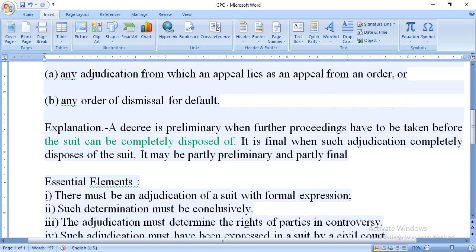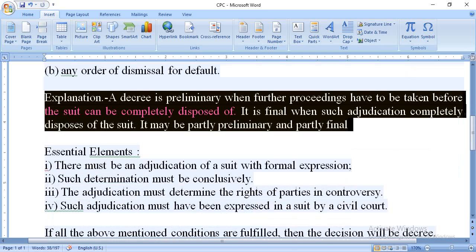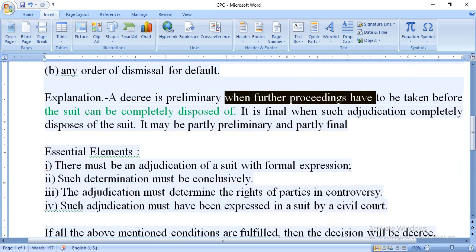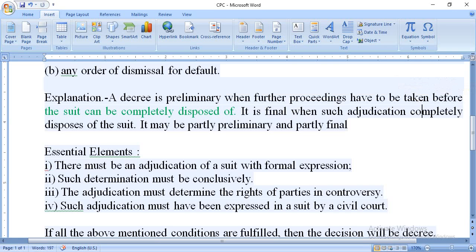So here we get an explanation of the section. In the explanation we see when a decree is preliminary. It talks about when a decree will be preliminary: when further proceedings have to be taken before the suit can be completely disposed of. So if a court passes any decree and proceedings have to be taken after passing the decree to completely dispose of the suit, at that time it will be a preliminary decree.